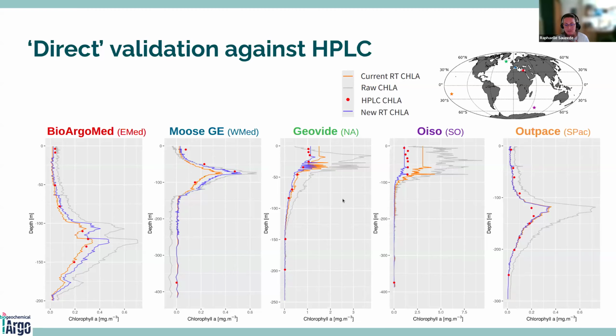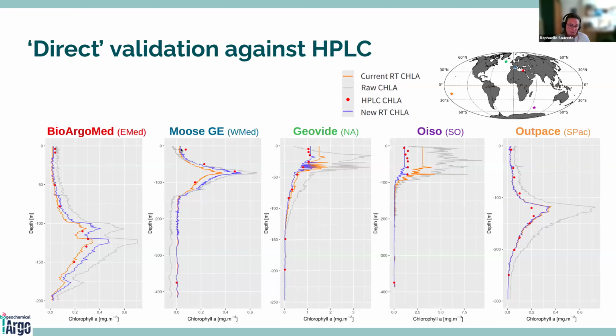So you can see that for the high latitudes, for example, here in the North Atlantic and here in the Southern Ocean, we have really better results using the new real-time chlorophyll A concentration compared to the current one.